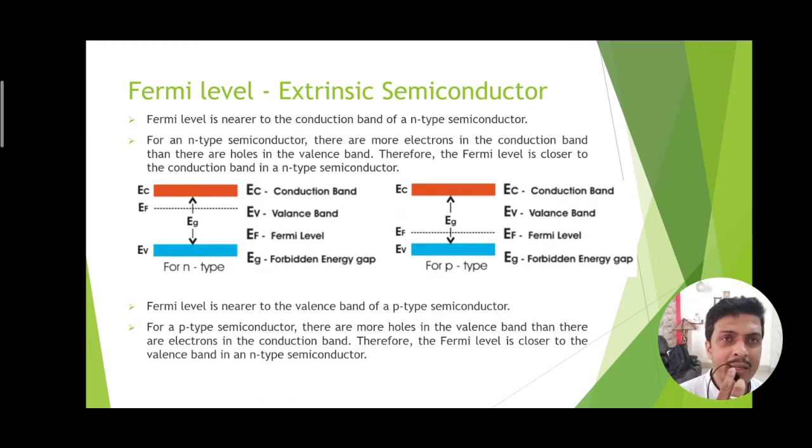Now this is the Fermi energy level in the extrinsic semiconductor. It is shown for N-type as well as P-type. In case of N-type, it is clear that Fermi energy level is much closer to the conduction band, and for the P-type, the Fermi energy level is much closer to the valence band. These are because of the dominating charge carrier is in which region. Depending on that, the Fermi level is closer to that band.